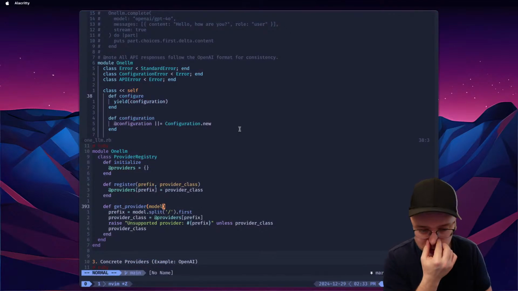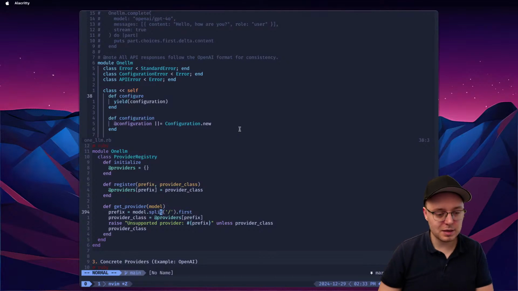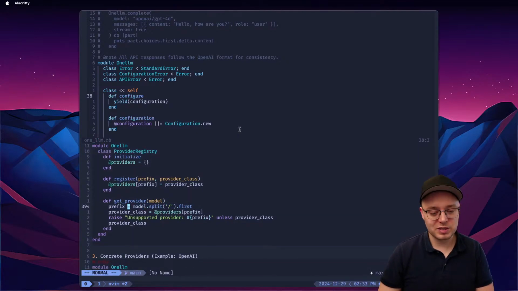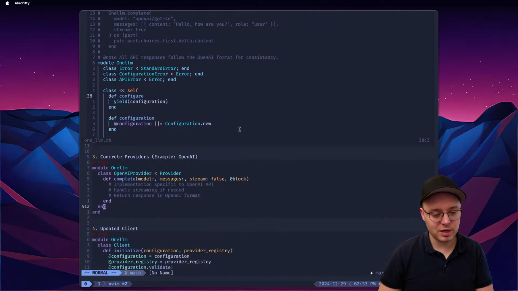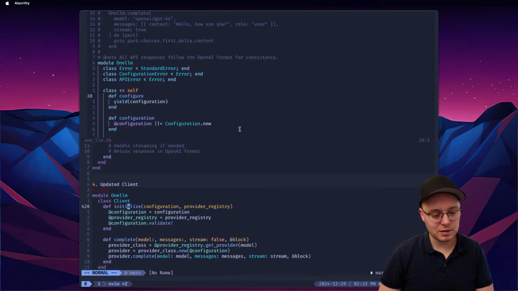So I guess this is what the prefix is, right? I hope you're going to give me the class and get provider model split. This is it. So basically our provider is going to be taken from the prefix, and then we're going to have provider class, concrete providers, OpenAI provider, complete, model message stream. Okay, and then updated client.